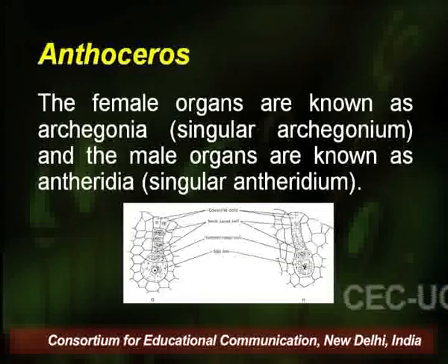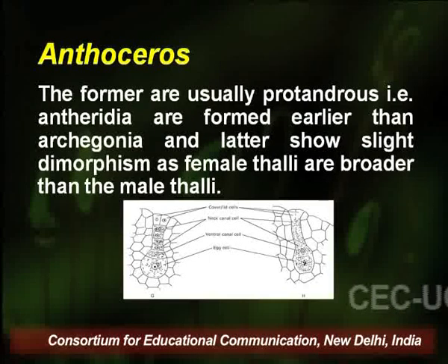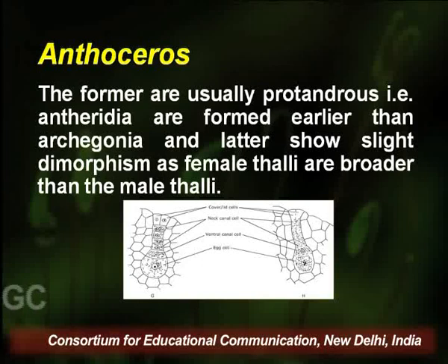The female organs are known as archegonia. Singular term is archegonium, and the male organs are known as antheridia. In singular, they are also termed antheridium. The plants are usually protandrous, that is, antheridia are formed earlier than the archegonia, and show slight dimorphism as female thalli are broader than the male thalli.